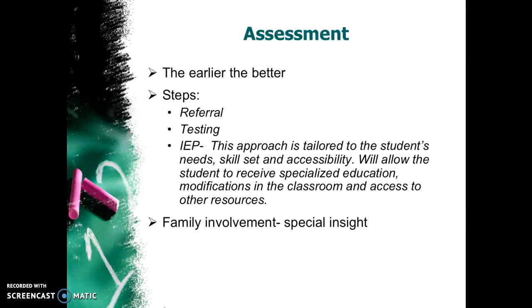A student should be thoroughly assessed in all categories to ensure that their intervention is effective. Family involvement can give a great deal to assessments because they can provide special insight. They know the child or student way better than anybody else does.